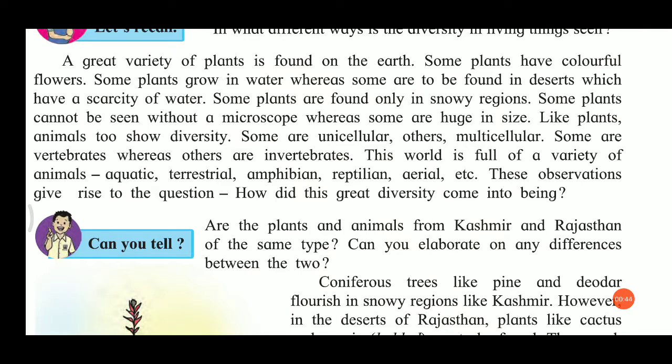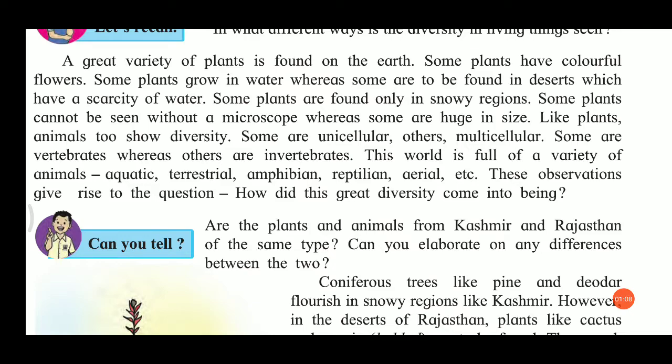So different places have different flowers, different plants. We can see kinds of plants that are flower bearing, fruit bearing, which grow in water, which grow in desert. Some plants are found only in snowy regions.